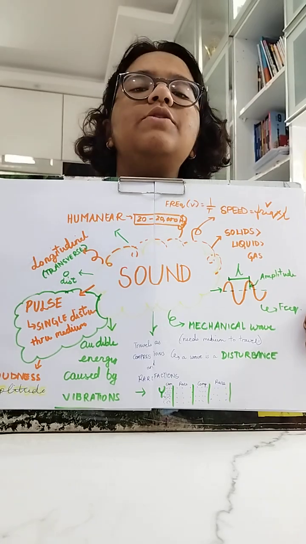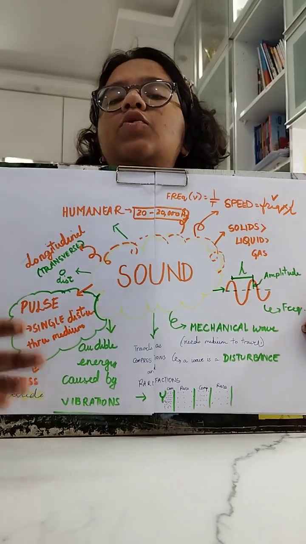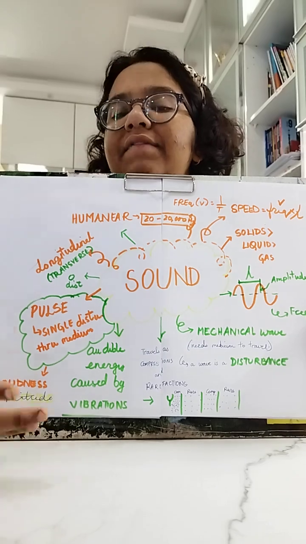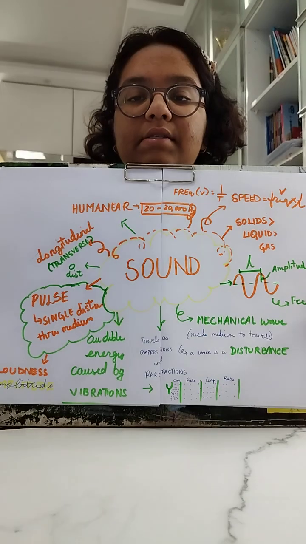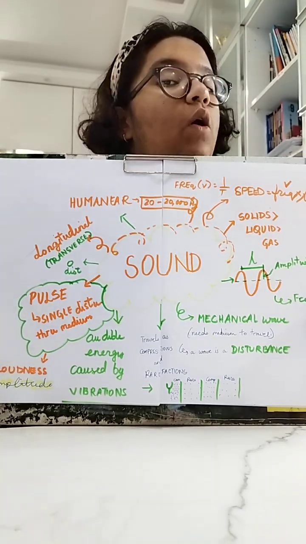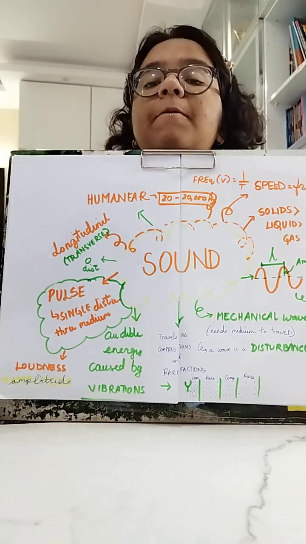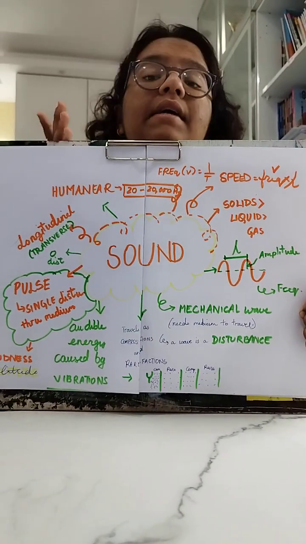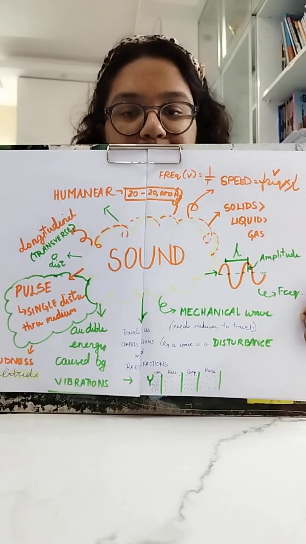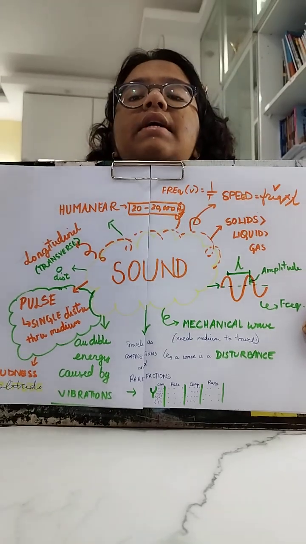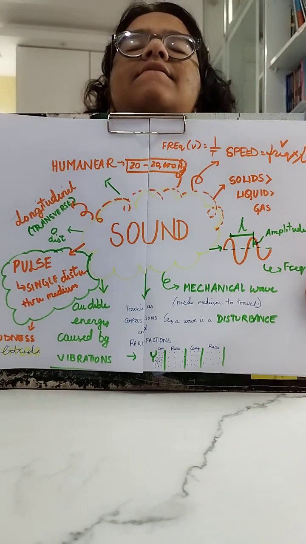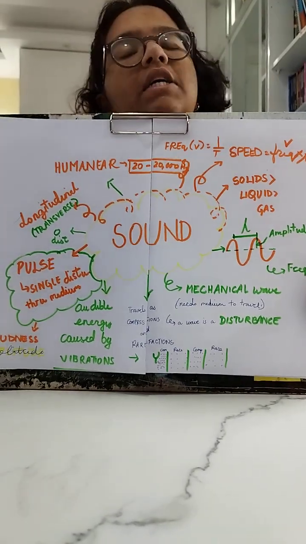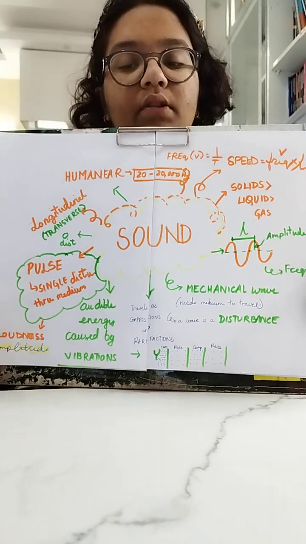Now, when we come to sound, we have to first figure out that sound travels as waves. What is a wave? A wave is nothing but a disturbance. And sound travels as longitudinal waves most of the time, but it can even act as transverse waves in some cases, in some special media. Now, sound is a mechanical wave, and that is very important because sound always requires a medium to travel. It cannot travel through vacuum.